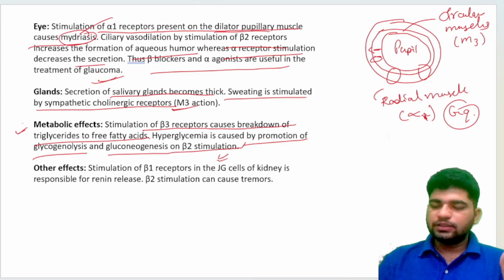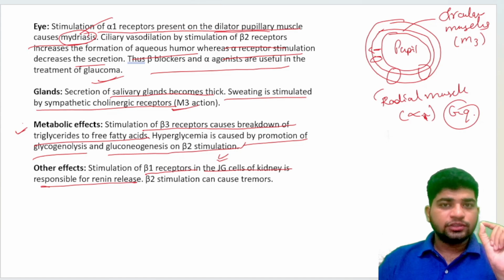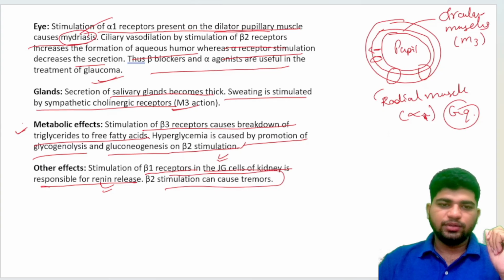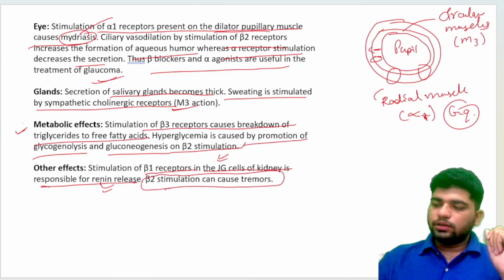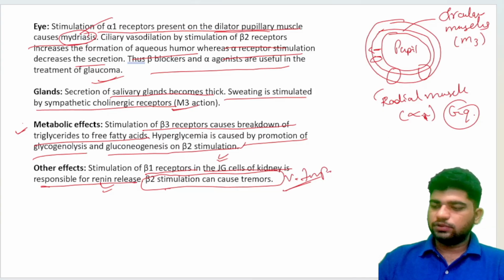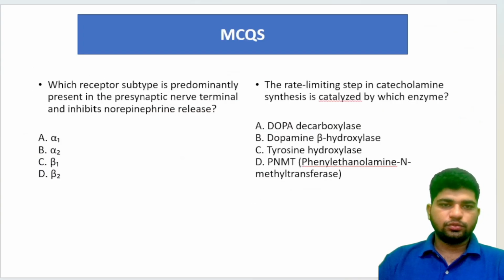Alright. Other effects: stimulation of beta 1 receptors in the JG cells of kidney is responsible for renin release. Beta 1 is also present in the JG cells and is responsible for the release of renin. Beta 2 receptor can also cause tremors. These are very important side effects or adverse effects of beta 2 stimulation. Tremors. Alright. So this is all about the theoretical part. Now let's move on to the MCQ part.